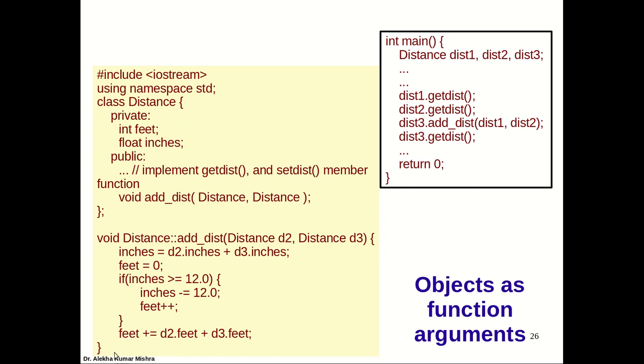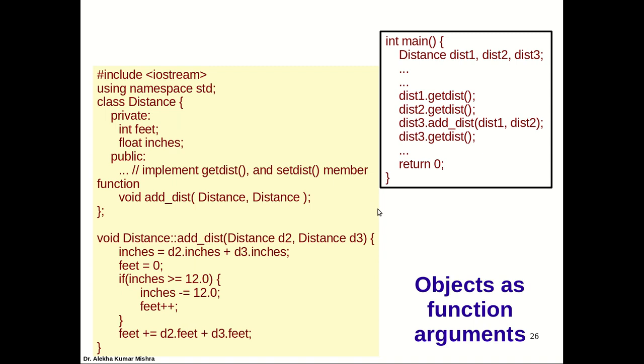When the control returns from here to main, the data members of distance 3 are updated with the sum value. But we only pass a copy of dist1 and dist2, and dist1 and dist2 are not affected in main, because this is call by value. We are passing a copy of these. So this is how we can pass an object.